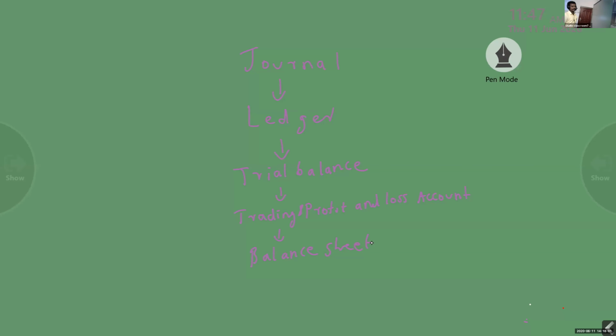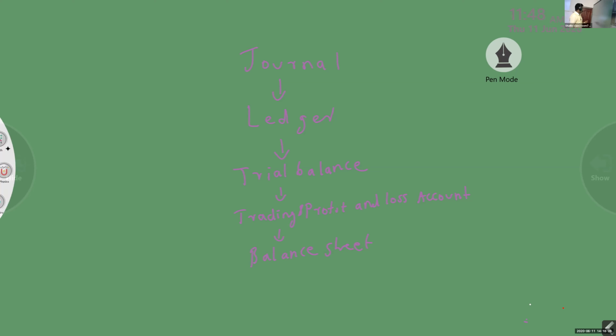These are the order: first journal, record, then ledger, classification, then summarizing. This will come in the upcoming chapter.